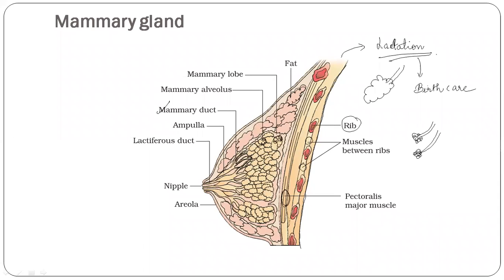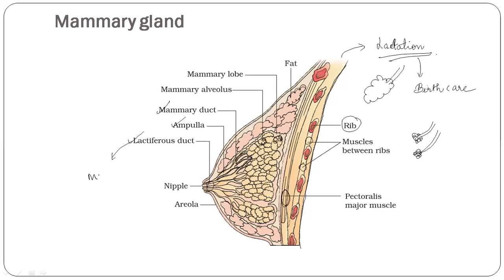Then there are major branches from where the small branches arise, and these are known as the ampulla. Then in the initial part there is something called the lactiferous duct.